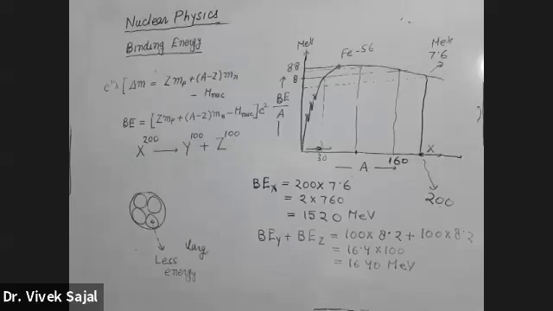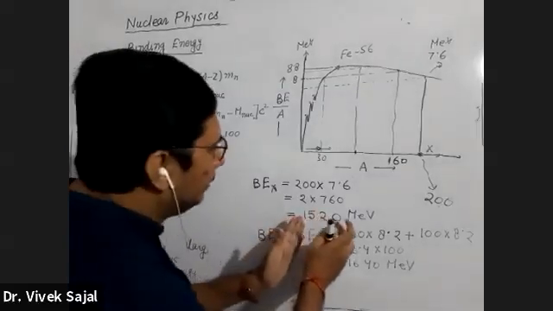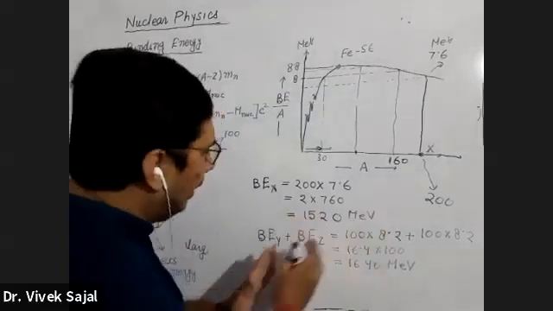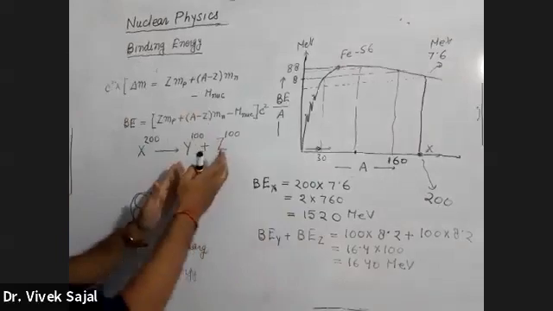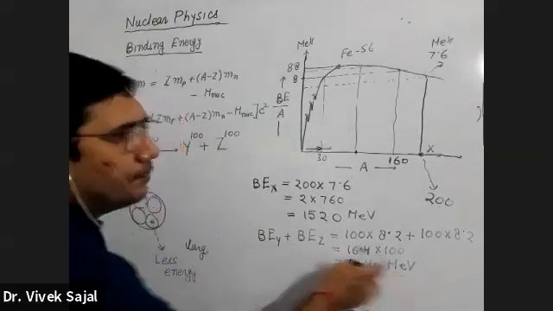Watch very carefully, this is an important thing, it will be useful for solving numericals. What I am saying is that the binding energy of the parent nuclei is 1520 MeV and the sum of the binding energy of the daughter nuclei is 1640 MeV.